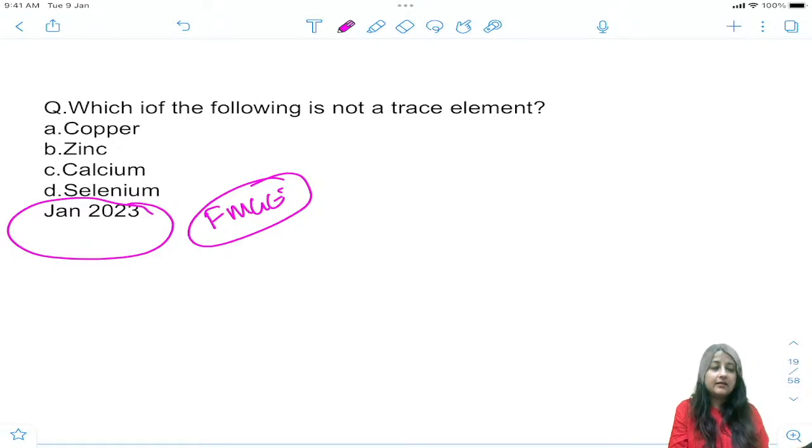Okay, so I have people who have asked me to take MCQ PYQ for UPSC also.